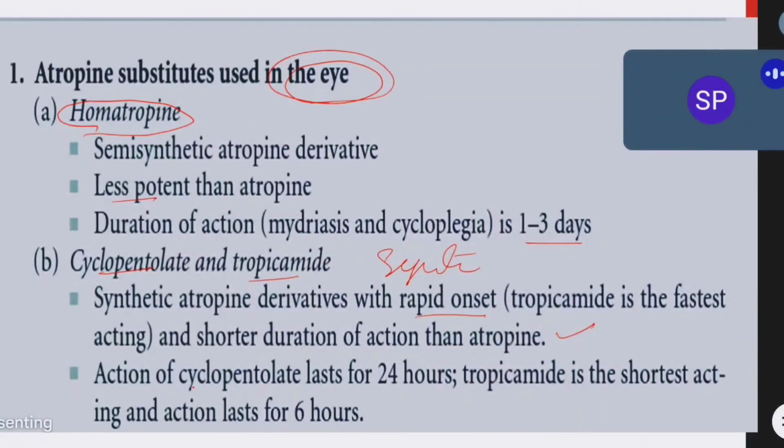Okay, the action of cyclopentolate lasts for 24 hours. This one you have to remember about cyclopentolate. Tropicamide has the shortest action, and its action lasts for 6 hours. So these are important points.